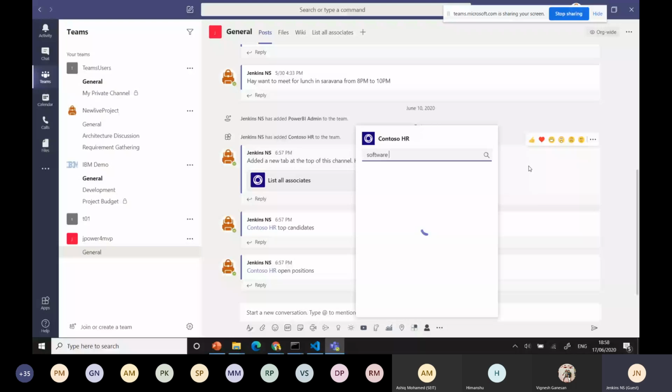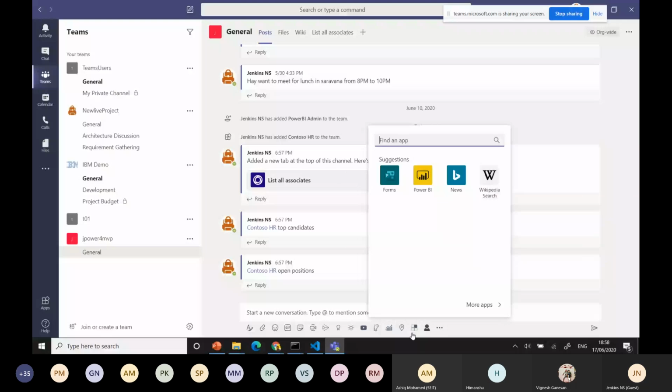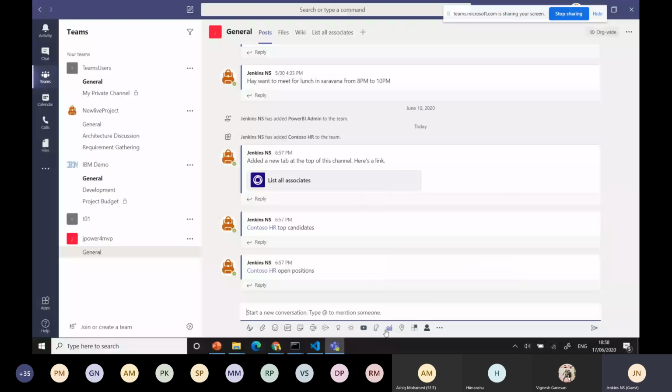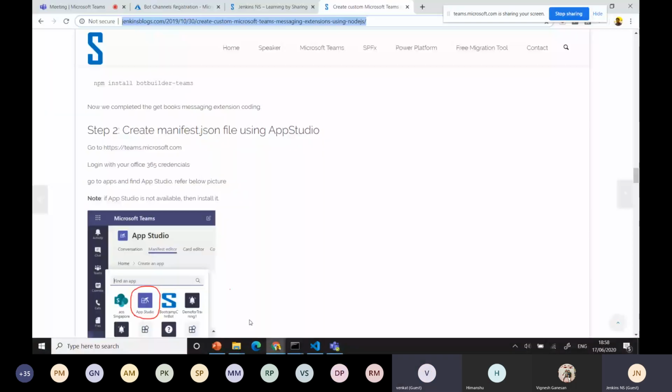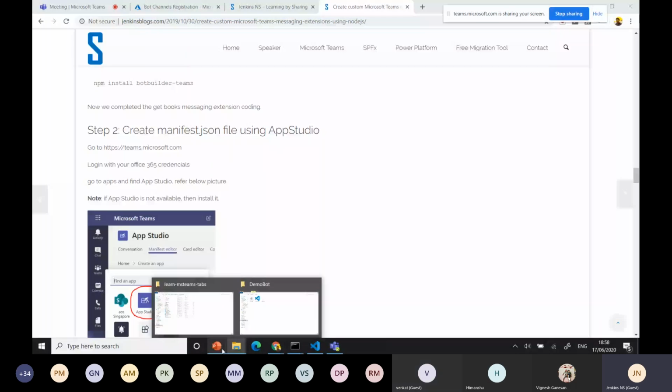This is a message extension, and you can submit the data to the user. Once ready, you can submit. These are also not there. One second, I can bring. One minute. Okay, now I can explain this and come back.